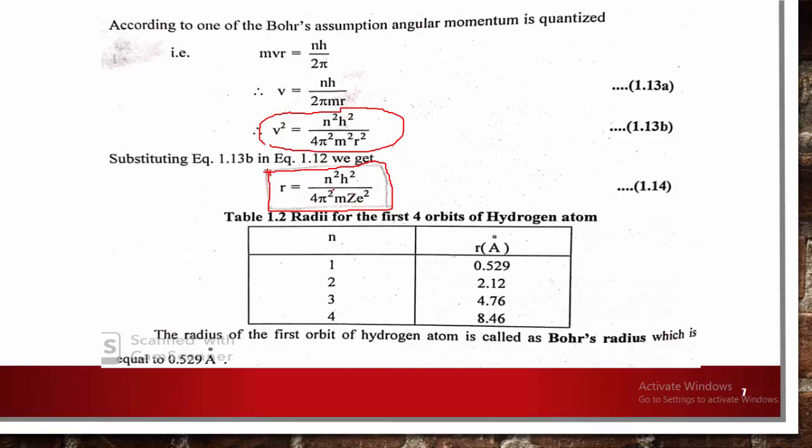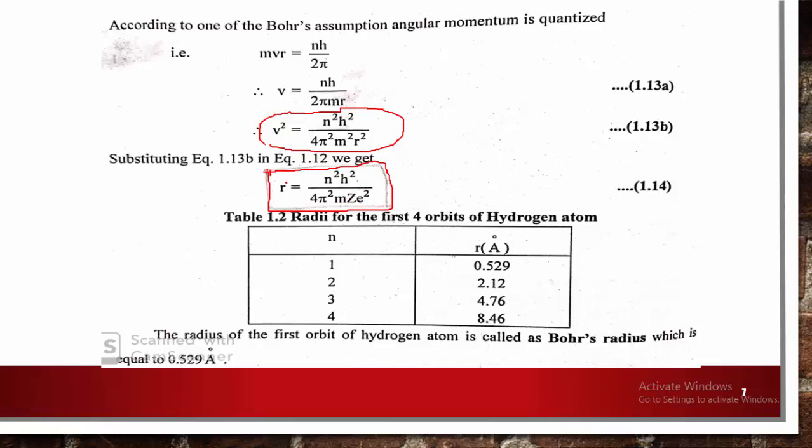What is n? n is the principal quantum number, which tells in which orbit the electron is present. If n is 1, it is the first shell. Here h is Planck's constant, which is a constant value, π is a constant value, m is the mass of the electron, and the charge for a hydrogen atom is 1, since the number of protons in hydrogen is 1.